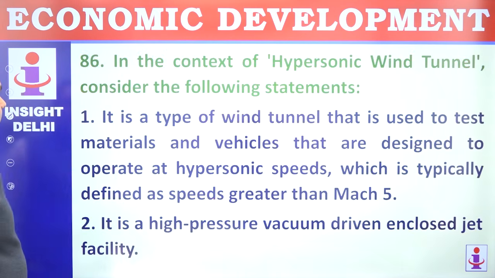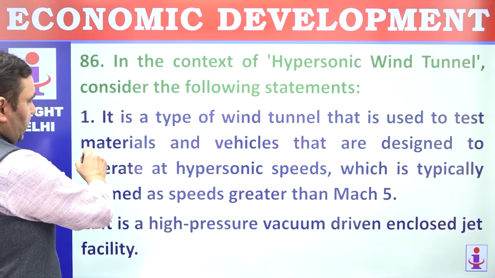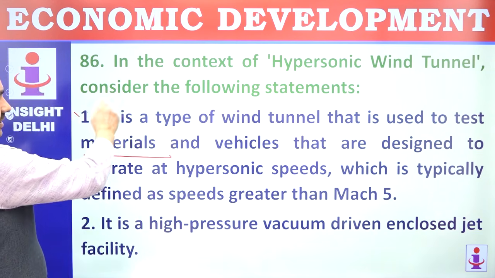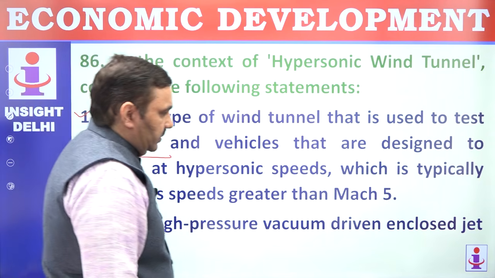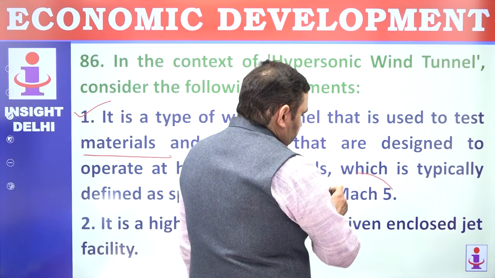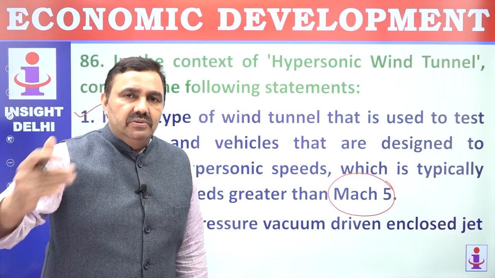In the context of hypersonic wind tunnel, hypersonic meaning more than Mach 5, consider the following statements. It is a type of wind tunnel that is used to test materials and vehicles designed to operate at hypersonic speed, that is more than Mach 5. Mach is basically the speed of sound. 1 Mach is equal to the speed of sound, 2 Mach is double, 5 Mach is 5 times the speed of sound.